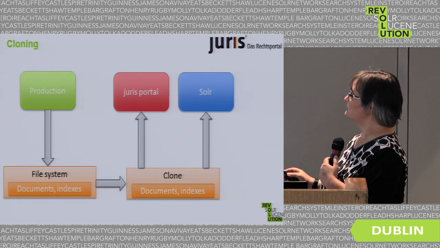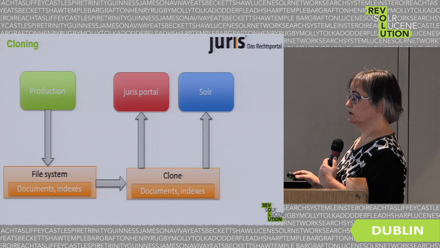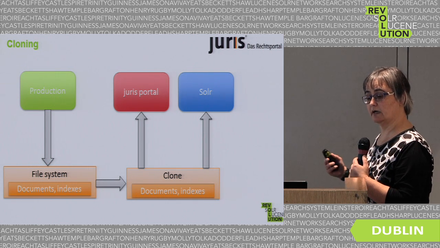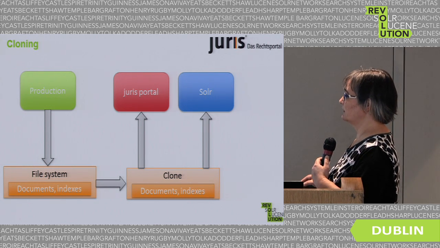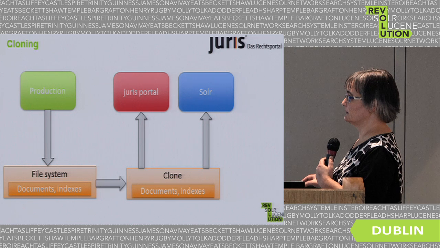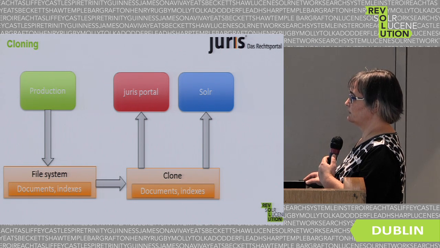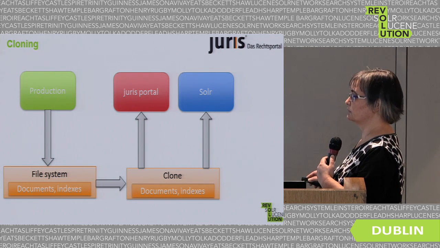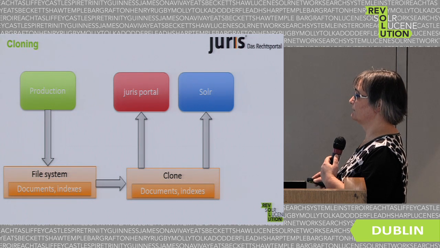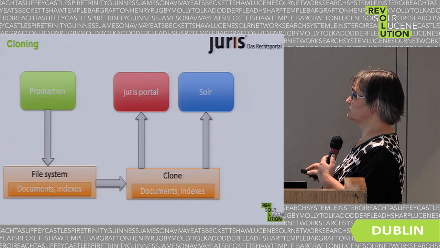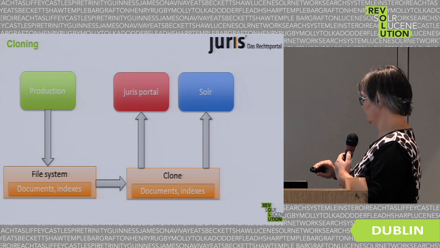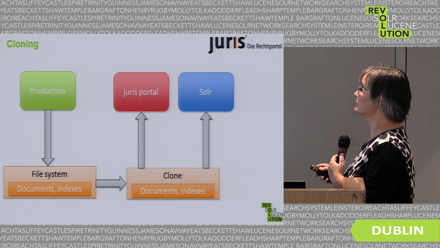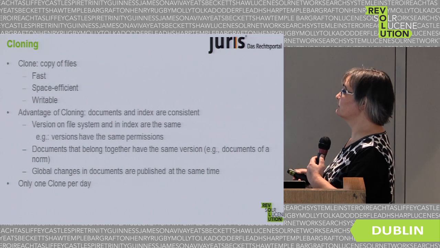So what we do after production, remember we only update our documents once a day. When the production is finished, everything is updated on the file system, the documents and the indexes. We produce a clone of this information that is then afterwards used by our system. Clone, I didn't know what this really is 2 years ago.